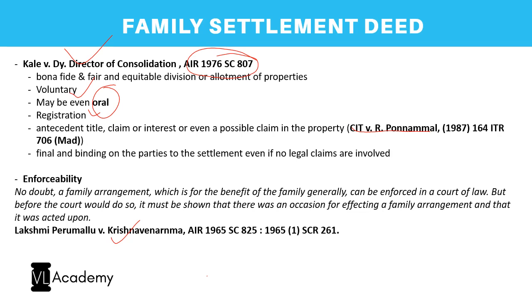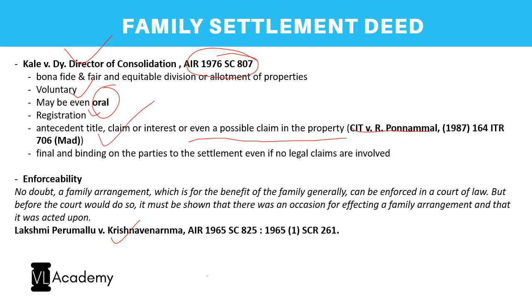So I might be given certain interest. However, if the family members want to relinquish their rights and give it away to a person, in such cases, such antecedent title shall be assumed, right? So usually this is the general principle, but the exception is if all the existing family members are fine with it and they have relinquished their rights to give it on to a person, in such a case there should not be a problem, and any antecedent title shall be assumed in such a case, right? So this is about this principle, which is very important.